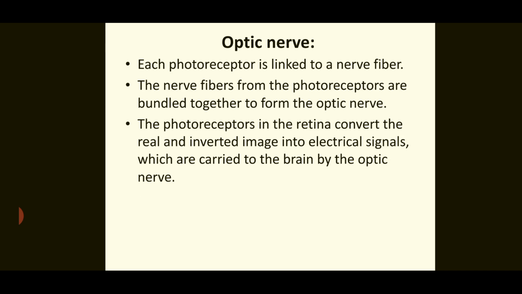Now the optic nerve. Each photoreceptor is linked to a nerve fiber. The nerve fibers from the photoreceptors are bundled together to form the optic nerve. The photoreceptors in the retina convert the real and inverted image into electrical signals, which are carried to the brain by the optic nerve.